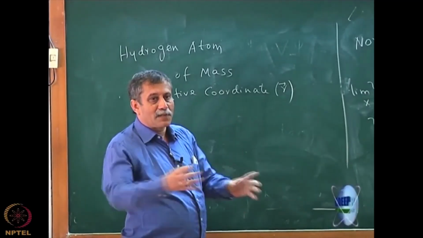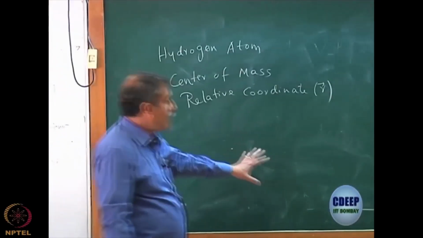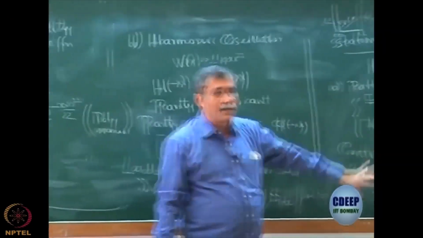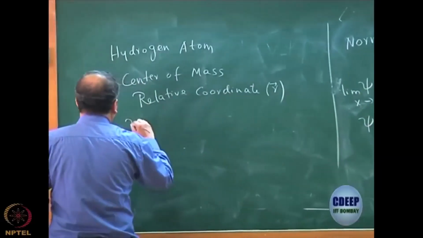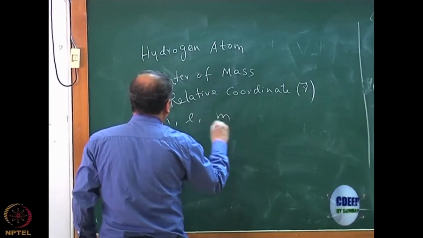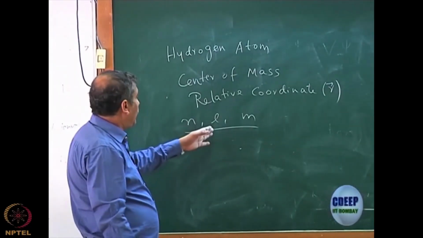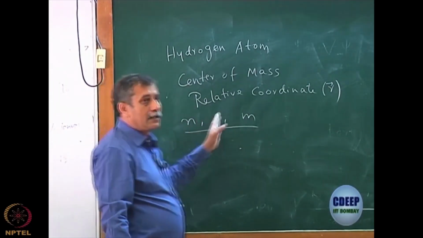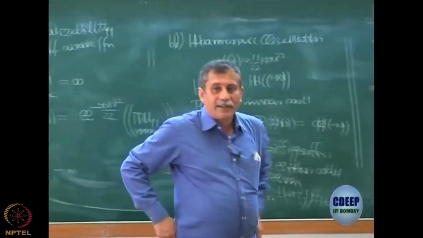So, it is not there x plus y plus z, you have 3 quantum numbers to start with. Like here you have only 1 quantum number, only if you go to 2D and 3D you have 2 and 3 quantum numbers. Here you automatically get 3 quantum numbers and they have been called n, l and m. So, all of you know this is a principal quantum number, it starts from 1, l goes from 0 to n minus 1, m goes from minus l to plus l in steps of 1. I think all of you, hydrogen atom is very well discussed.